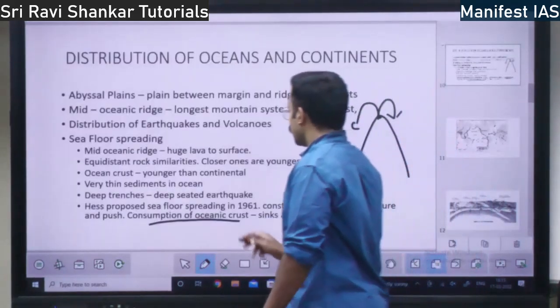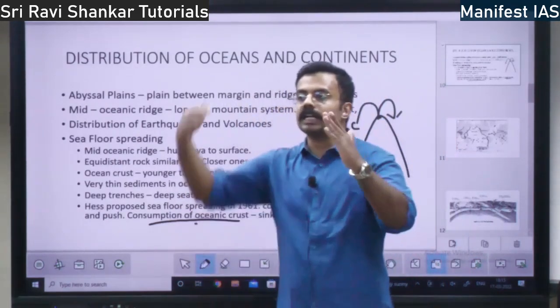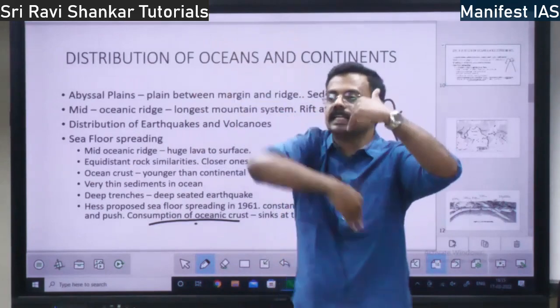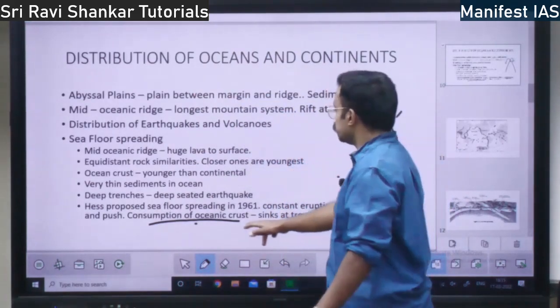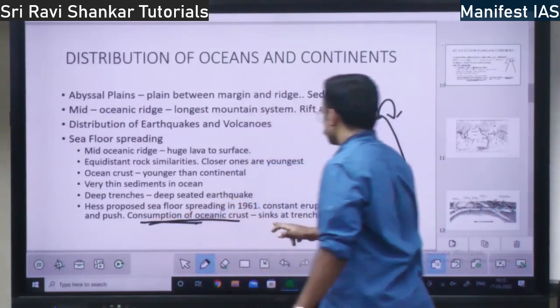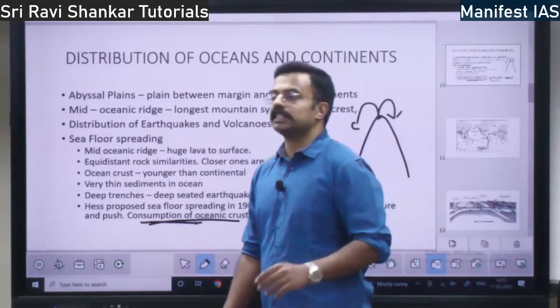Hess proposed this: consumption of the oceanic crust. See, at the continental margin, the crust is getting inside. Crust is getting consumed. That is the consumption of oceanic crust. This crust also sinks at the trenches.